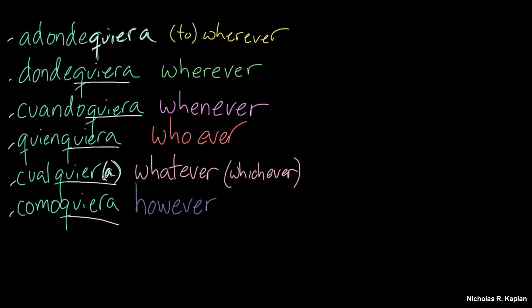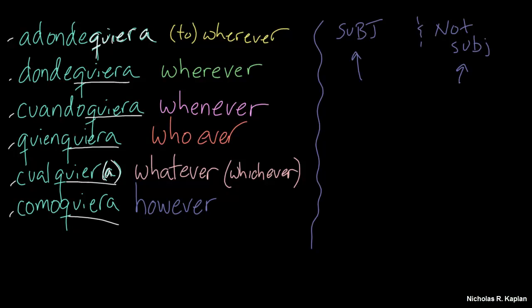Okay, well these are nice words, but why do I need to know them, and why are we talking about them today? Well, the reason is, sometimes with these, you're going to use the subjunctive, and sometimes not subjunctive. So how do I know if it's subjunctive, and how do I know if it's not?